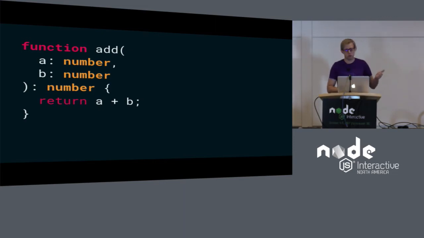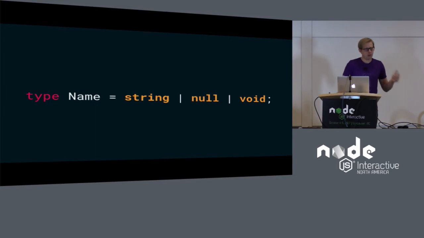This is the syntax you're going to use for declaring a function. It's pretty simple. This function takes in 2 numbers and returns a number, and you use the colon followed by the type name. Due to type inference in these type systems, you're mostly going to be adding your type definitions here at your function definition. Inside the body and other code that you write, it's mostly going to look exactly like the JavaScript you're writing now. But the type checker is going to be reviewing it and doing some clever things under the hood to track what's going on. So this is where it may start to get interesting.